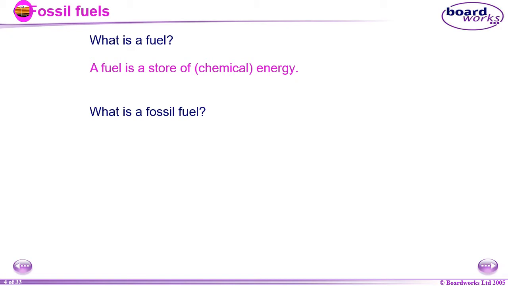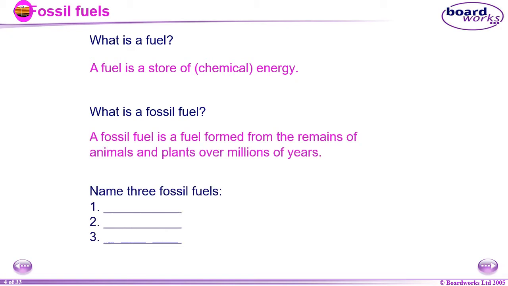And what is a fossil fuel? Fossil fuel is fuel formed from the remains of animals and plants over millions of years. The animals and plants from millions of years ago on planet Earth were buried, and then, due to high temperature and pressure, they were changed into fossil fuels. Examples of fossil fuels are coal, gas, and oil.